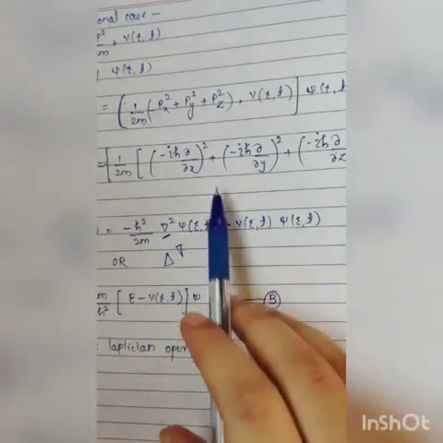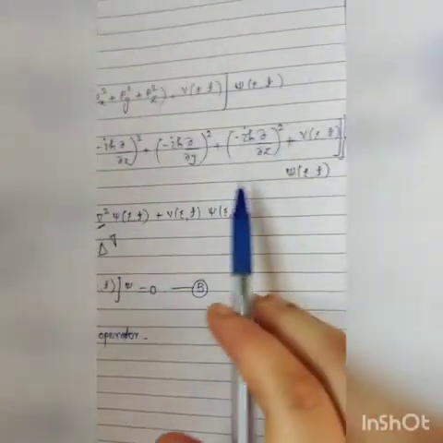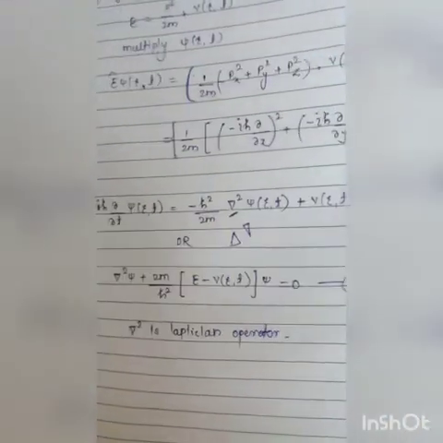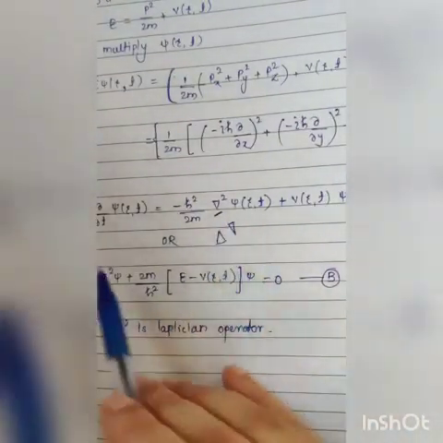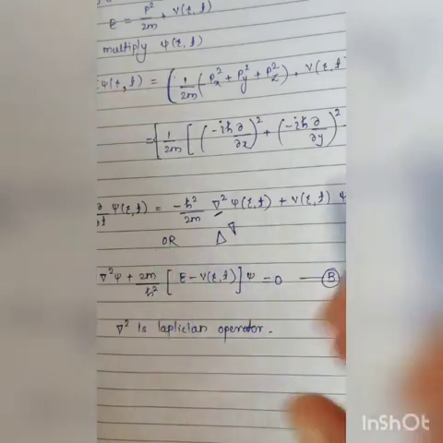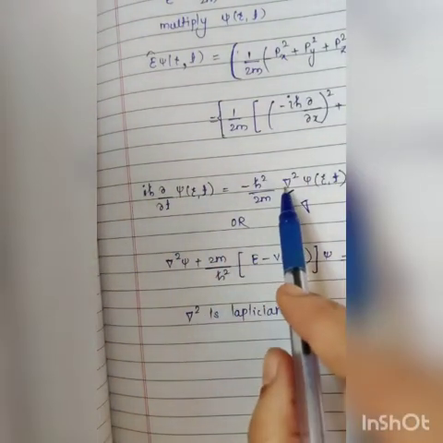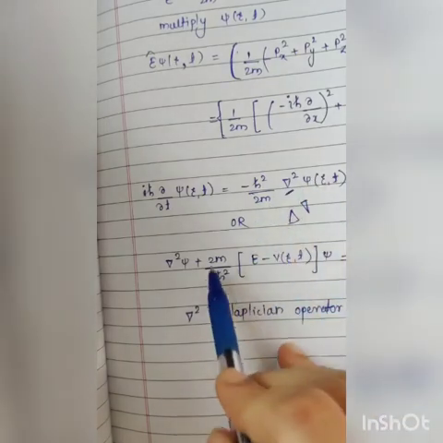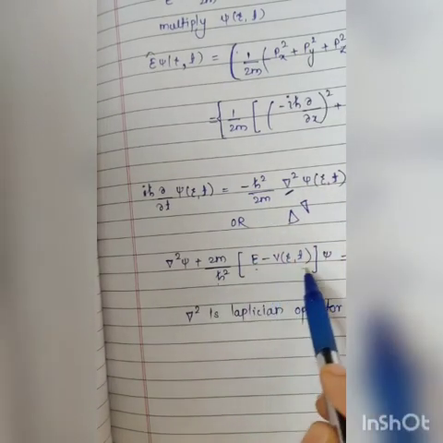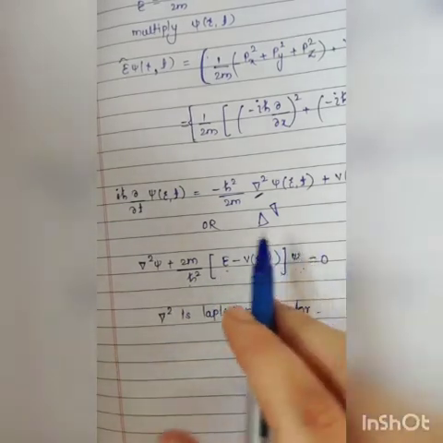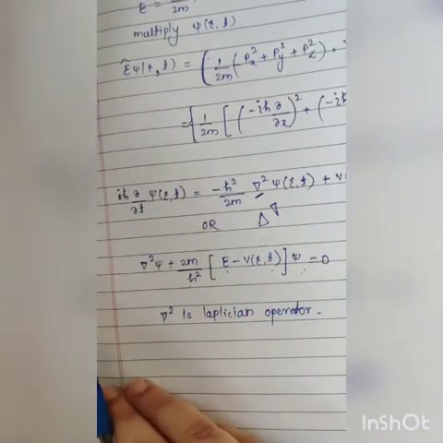Then multiply ψ(r,t) for those terms because it is common, and put all the terms on the left side. Then ∇²ψ plus 2m by ħ² times (E minus V(r,t)) into ψ is equal to 0. This equation comes for three dimensions.